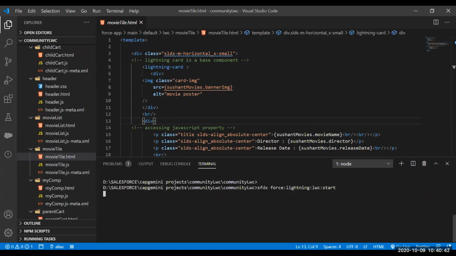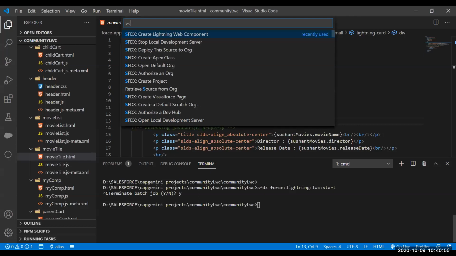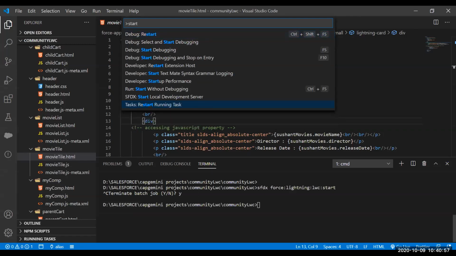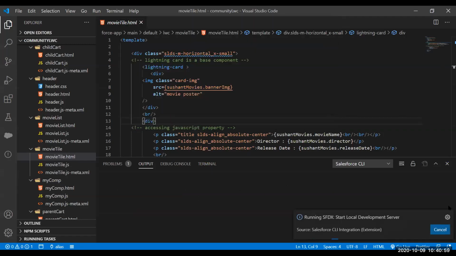So I copied that command, the Lightning LWC start. It should start. It sometimes takes time, or you can even open it with Control Shift P and do start local development SFDX.